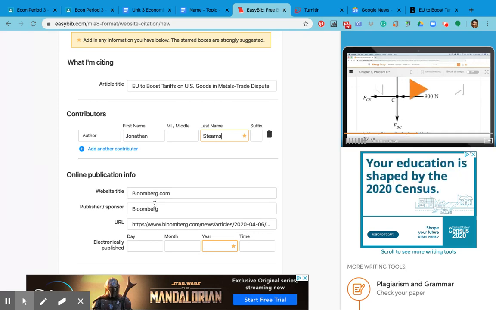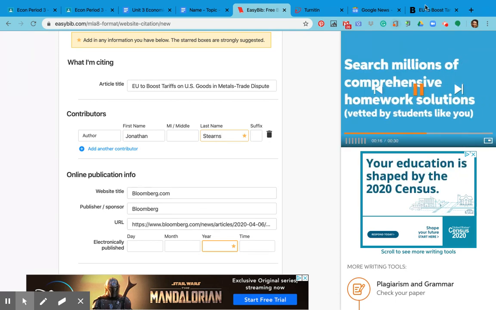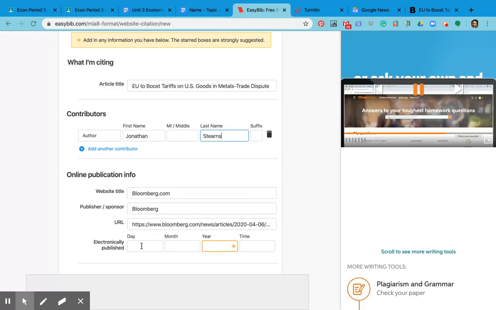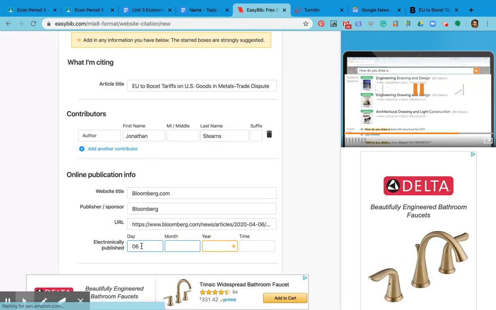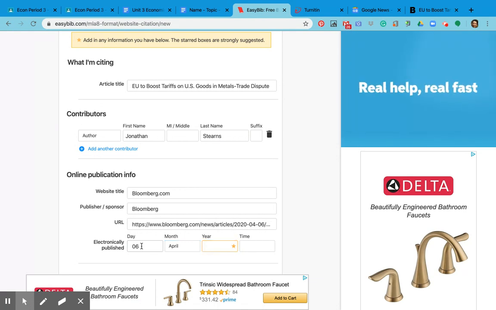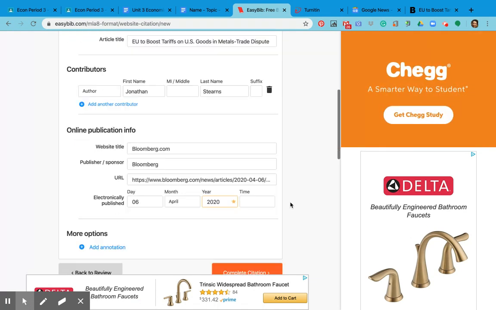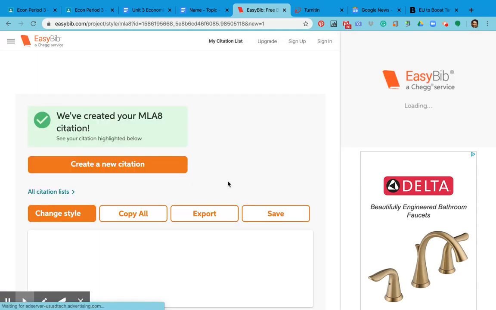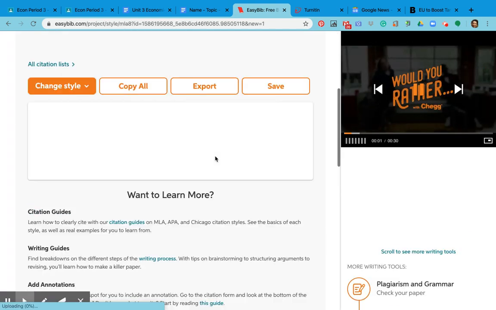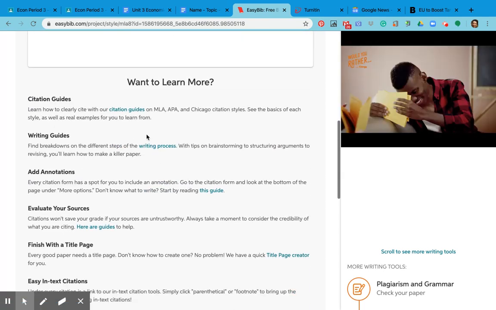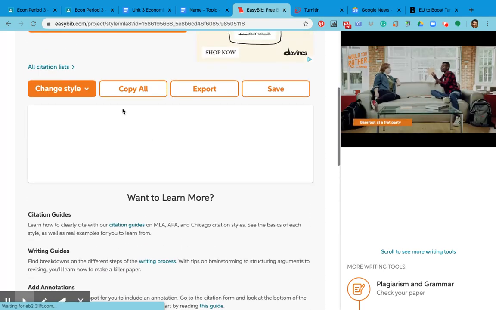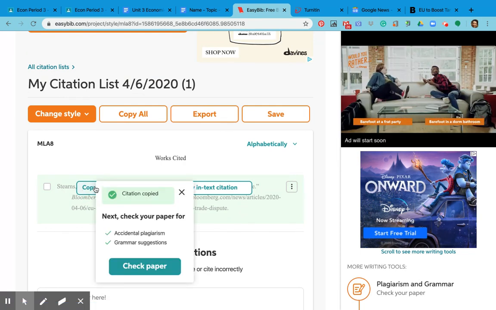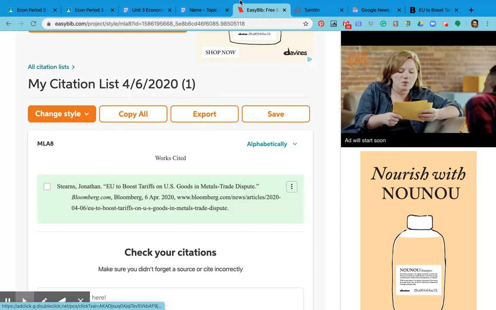Everything else in regards to website title, publisher, and URL is there, but they don't have the date that it was published, which is today's date. So again, I just come back and I type in that information. And from there, I hit complete citation. In a moment, it will create the proper MLA citation for me. And once it does, I can just copy it. I don't need it to check my paper.